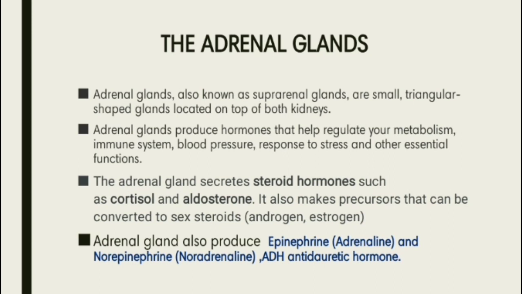The adrenal gland secretes steroid hormones such as cortisol and aldosterone. It also makes precursors that can be converted to sex steroids like androgens and estrogen. Adrenal glands also produce epinephrine or adrenaline and norepinephrine or noradrenaline, and ADH, antidiuretic hormone.